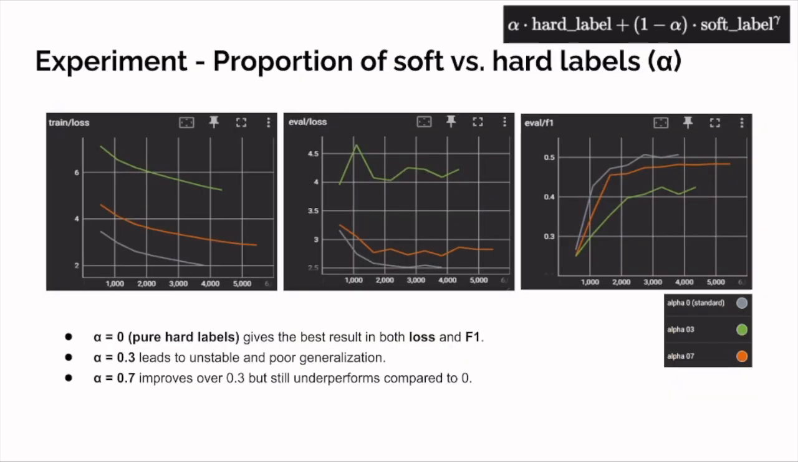And for the last experiment, the proportion of soft versus hard labels. Alpha equals 0 means pure hard labels. It gives the best result in both loss and F1. Alpha equals 0.3 means 30% hard label and 70% soft label. It is unstable and has poor generalization. And alpha equals 0.7 means 70% hard label and 30% soft label. It improves over alpha equals 0.3, but still underperforms compared to alpha equals 0.